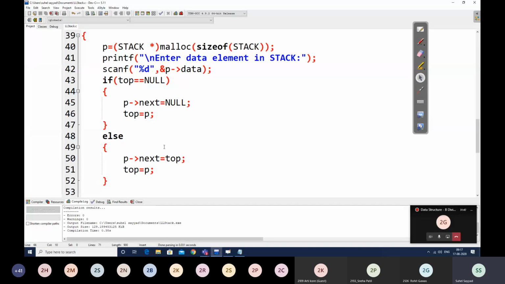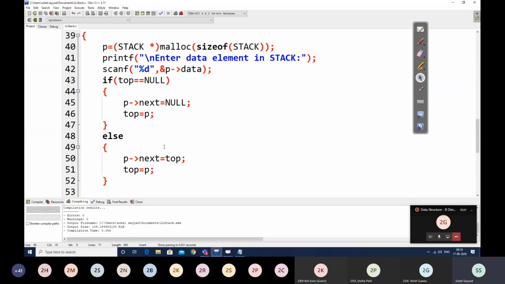But now that situation will not occur when you are doing a stack using a linked list, because we all know that a linked list is a dynamic data structure. In this, the size of the data structure is not fixed. So as and when you need to add a new element, you simply go for the create operation, and you allocate the memory as per your requirement. Are you getting this?